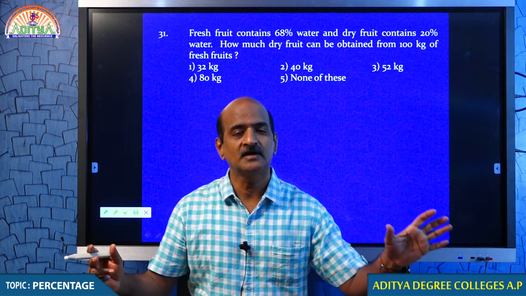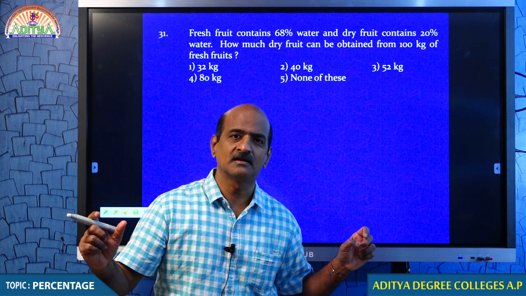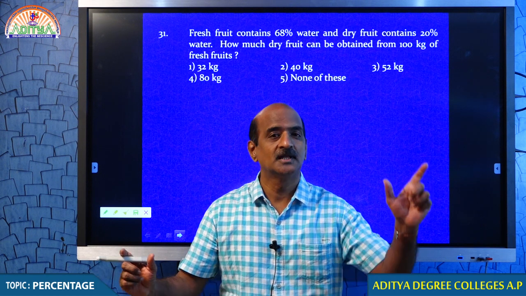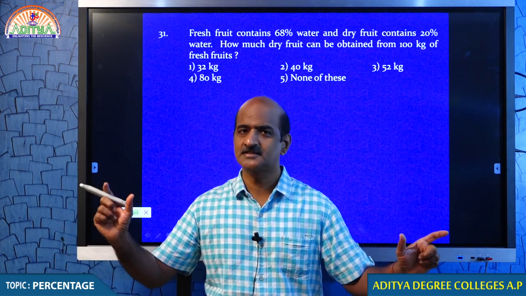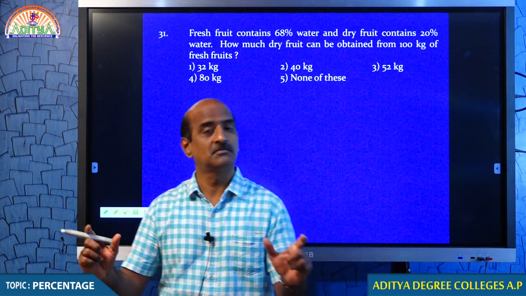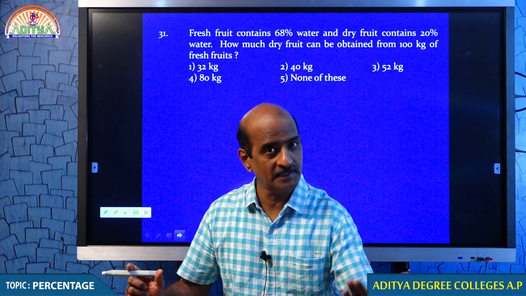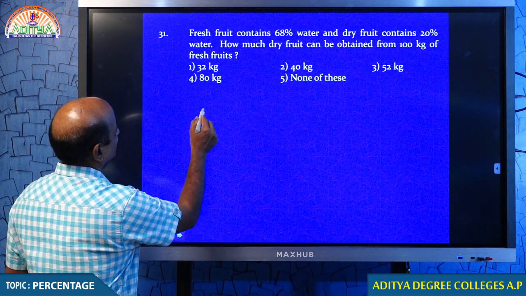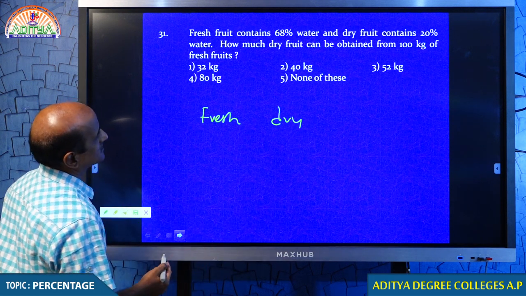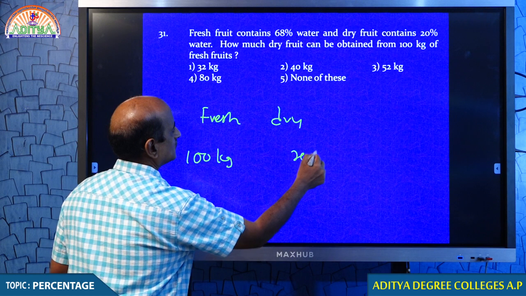In the process of converting fresh fruit into dry fruit, what actually happens is we take out the water in the fresh fruit, but the pulp remains the same. The pulp in the fresh fruit is the same as the pulp in the dry fruit. In this conversion, the water level may change, but not the pulp. So, do you think that if you let it dry, the pulp is deteriorating? No, only the water. Therefore, this is fresh, this is dry fruit. Students, tell me, how many kgs of fresh fruit have we taken? 100 kgs. It converts into x kgs.